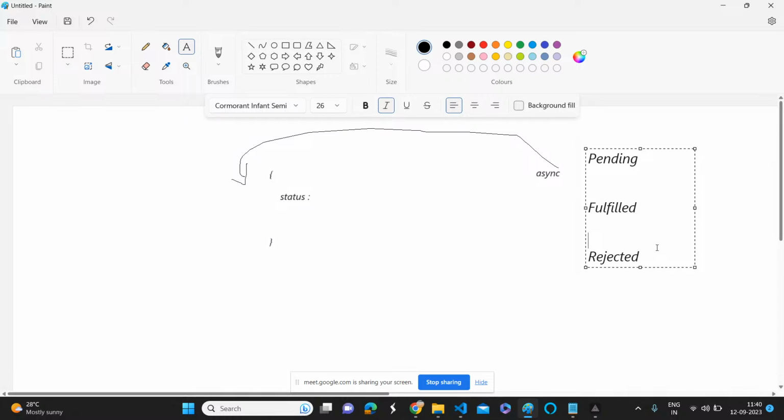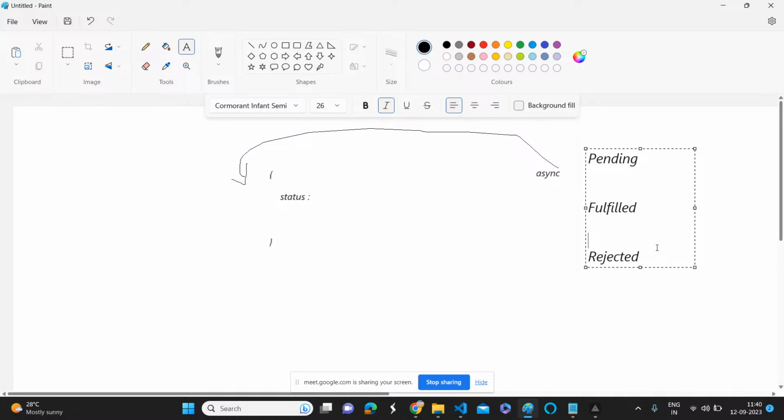And if the request went to the server and the server processed it and sent a response, then we can say that is the fulfillment. And suppose you sent a request to the server, but you missed the authentication token, or didn't provide some information, or due to some network issue, or the server is not working properly, there is a chance that the request may fail or be rejected, or maybe error. So all these categories we consider as a state called rejected.